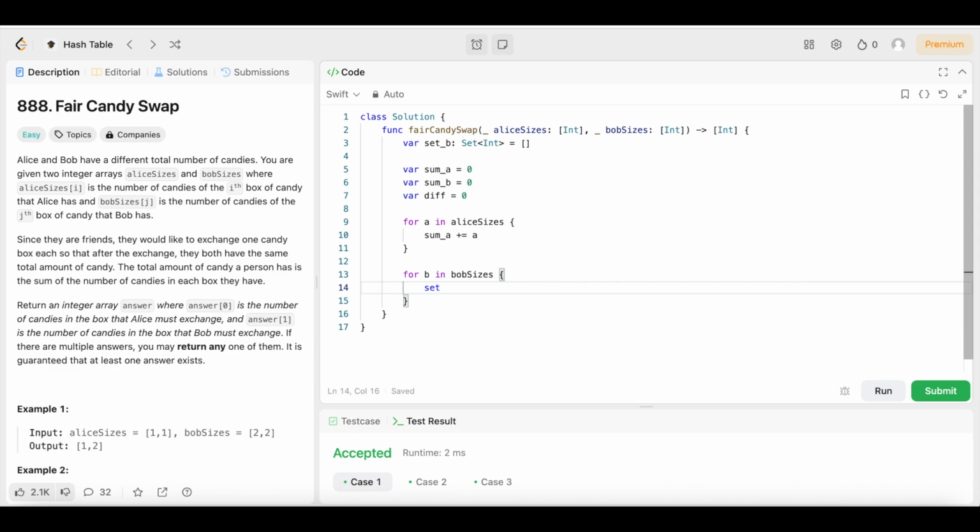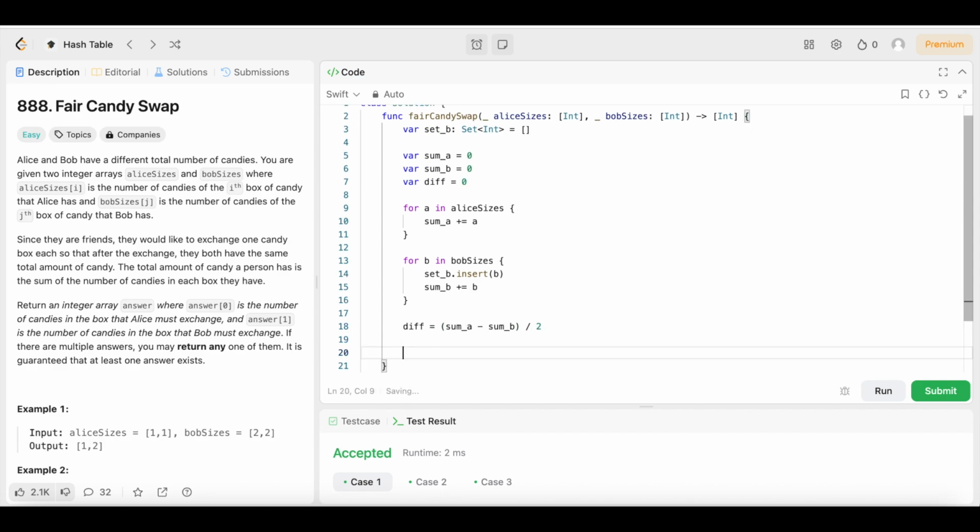We're going to say set underscore b that we just created up there, and we are going to say dot insert, open up the parentheses, b. We're going to come underneath that. We're going to say sum underscore b plus equals b. Then we're going to come outside of that for loop. We're going to say diff equals, open up the parentheses, sum underscore a minus sum underscore b, then divided by 2.